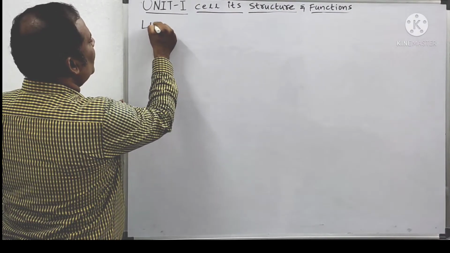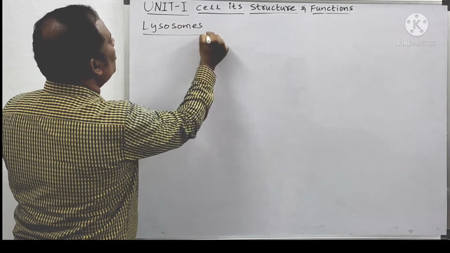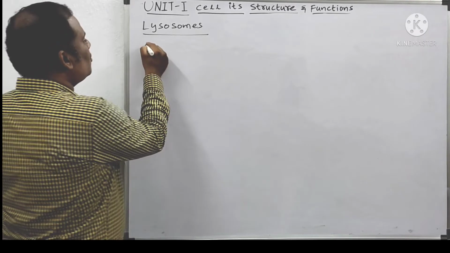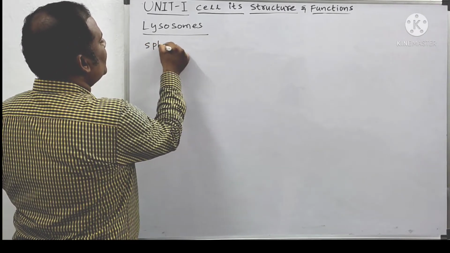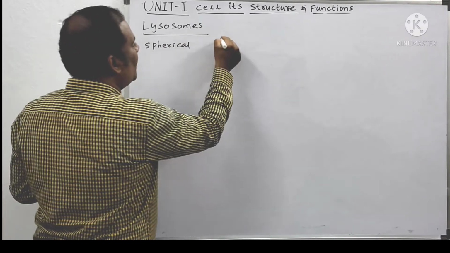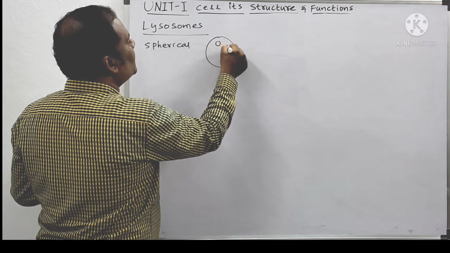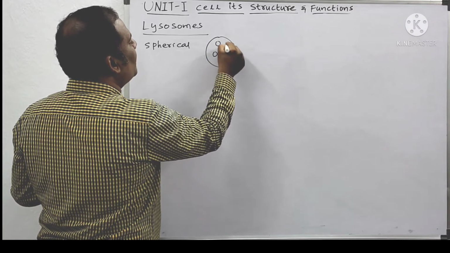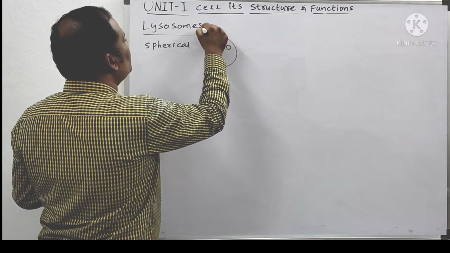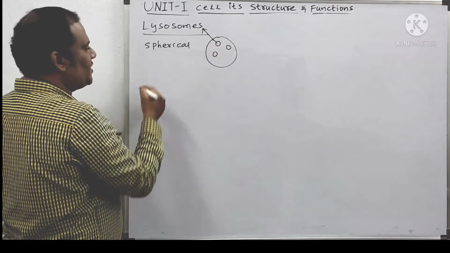Going to know about one more cell organelle, called lysosomes. These lysosomes are spherical in structure. For example, this is a cell, and these small spherical structures inside the cytoplasm are called lysosomes.